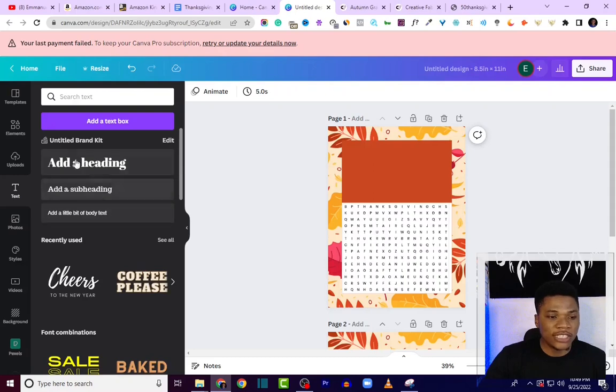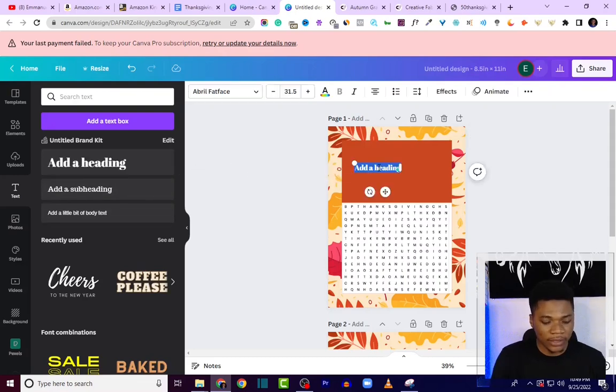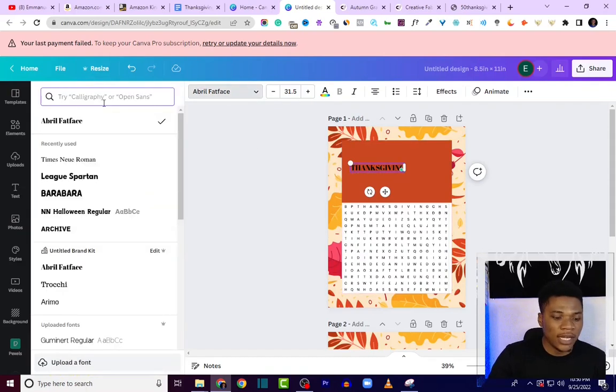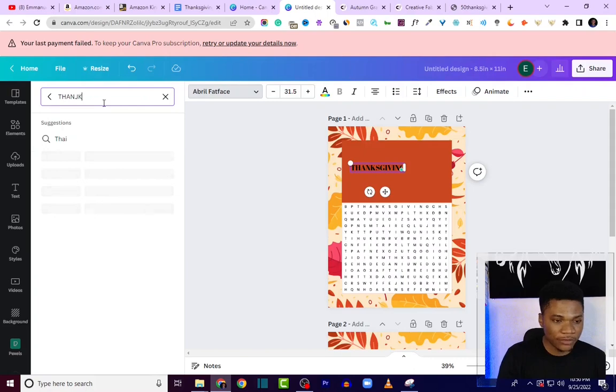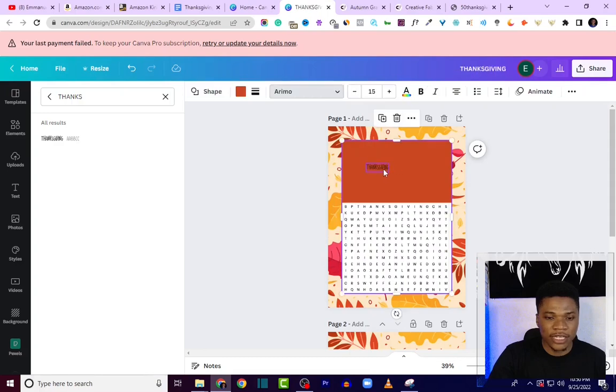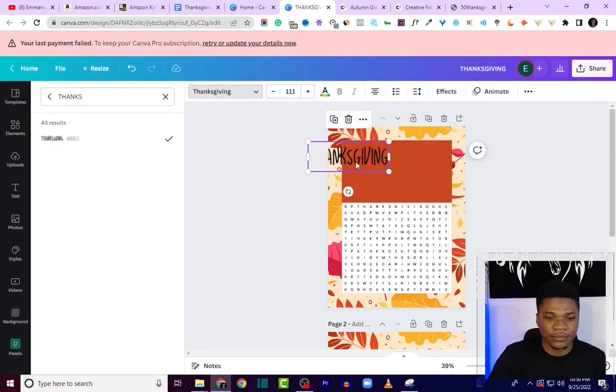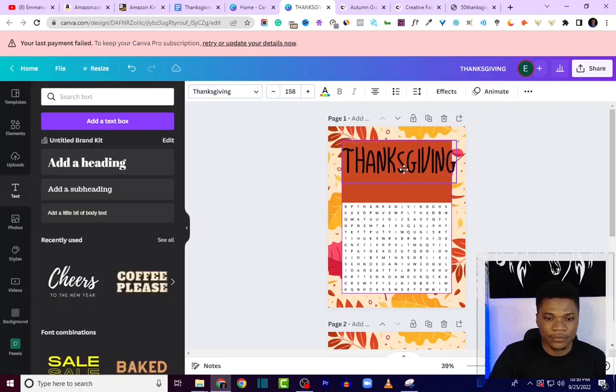Now let's go back to our design. I'm going to bring in a heading, then type in Thanksgiving. Then I'm going to use my custom Thanksgiving text. So I'll come over here and then I can just search for Thanksgiving. I search for Thanksgiving because that's actually the name of the font. Okay, so I'll select Thanksgiving and you can see it right here. I'm going to make this bigger, a little bit bigger. Okay, that should be smaller.